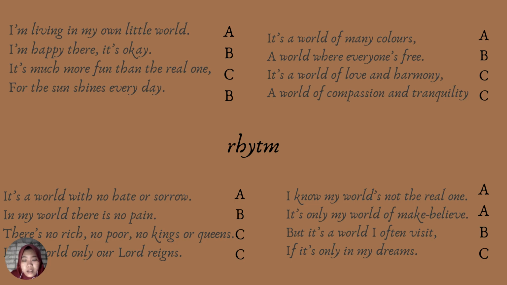So let's talk about the third stanza. A world of many colors, a world where everyone's free. A world of love and harmony, a world of compassion and tranquility. Okay, in this third stanza, the rhyme is harmony and tranquility because they have the same ending word. So the rhythm of this third stanza is A B C C.